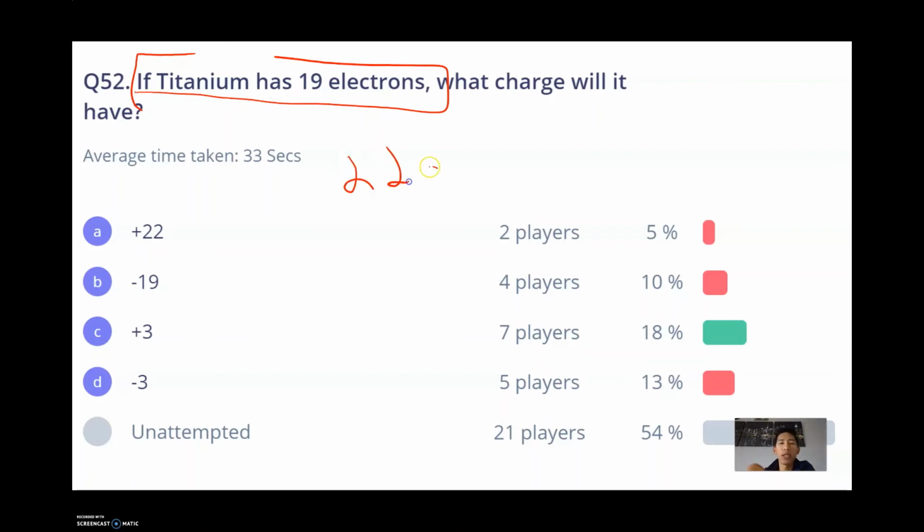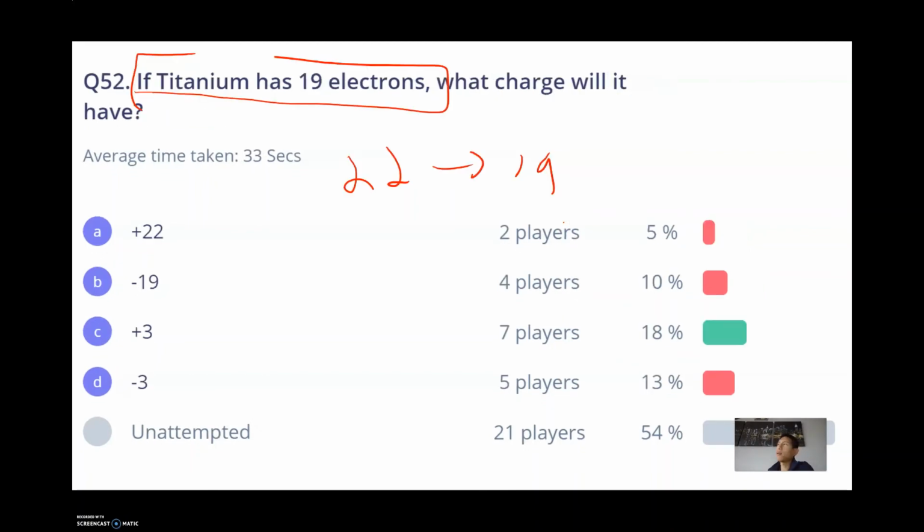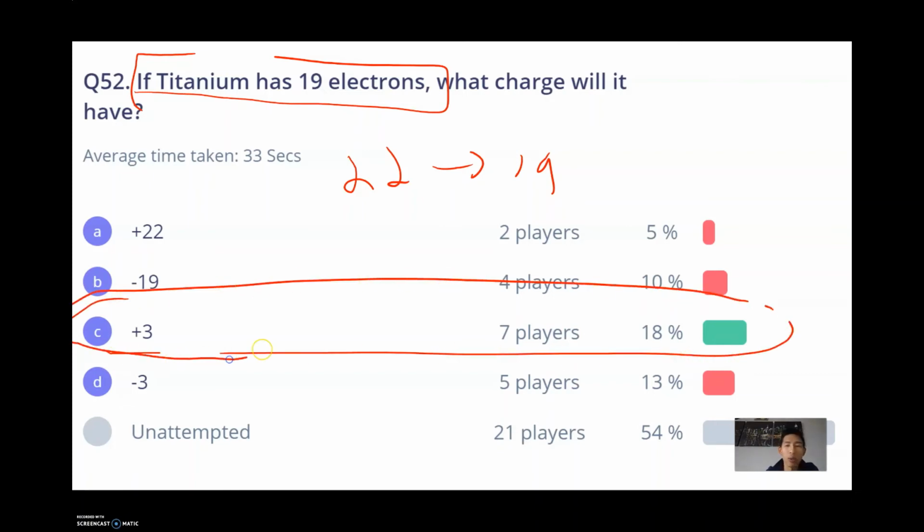If we went from 22 to 19, it lost electrons. And if it lost electrons, did it become positive or negative? It became positive because by losing electrons, I become less negative, more positive, because I now have more protons than electrons.